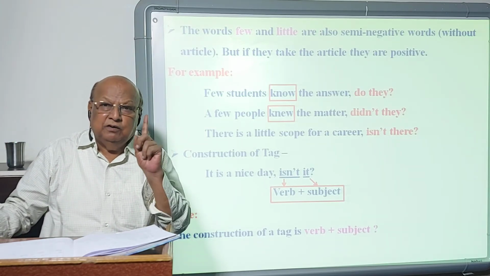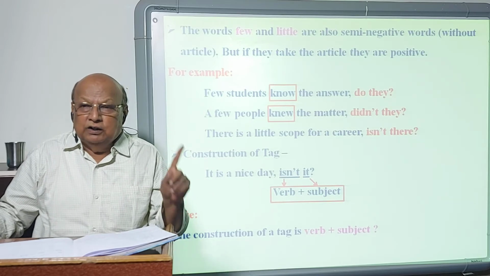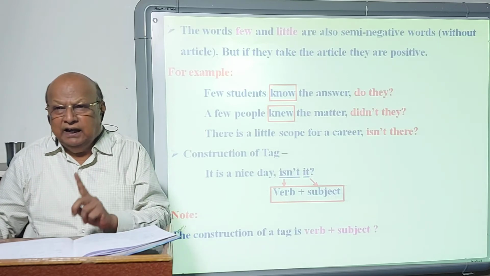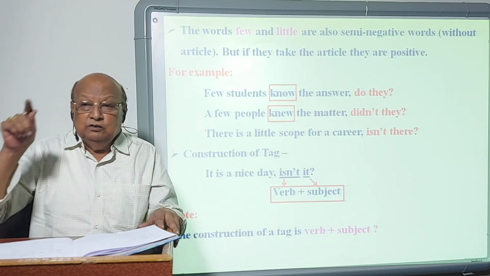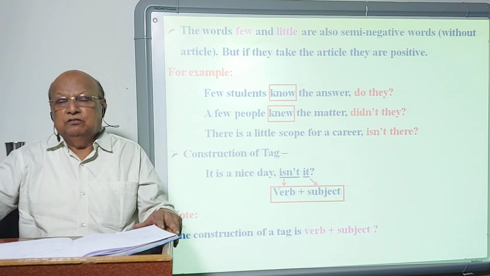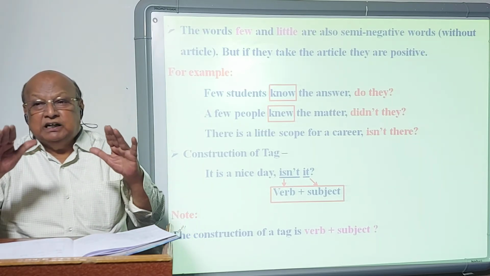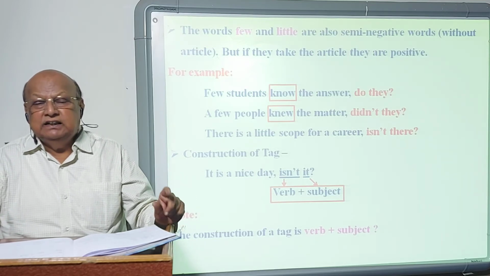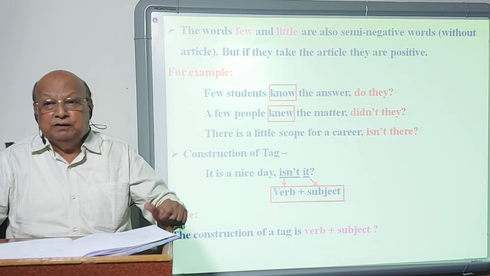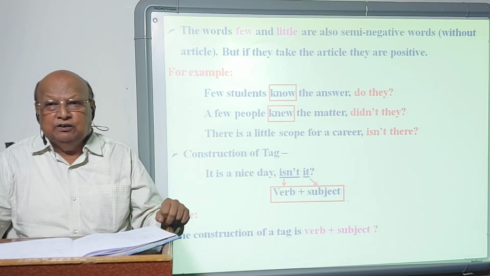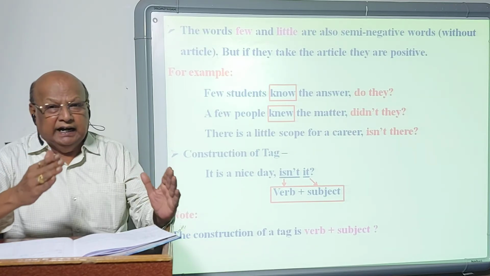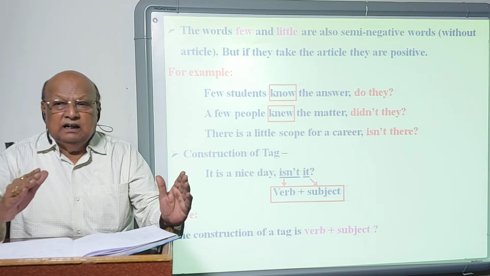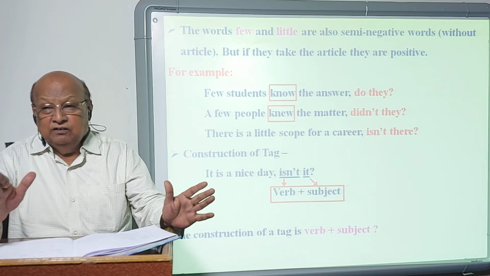Before that, I will repeat one more point. A positive statement takes a negative tag and a negative statement takes a positive tag. This is the best. But you must know on what ground the statements become negative. I told you, sometimes subject is negative, object is negative, adverb is negative, complement is negative, verb is negative, 5 reasons. In addition to that, semi-negative words like rarely, scarcely, hardly, seldom, they are negative.